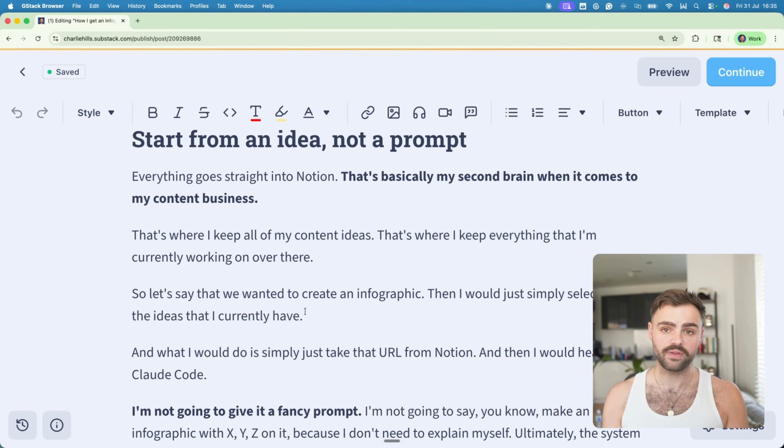But ultimately, the point I want to make for writers online is that if you're a writer, this isn't for you. If you enjoy the craft of writing, then keep doing that. If you're someone like me who prefers to communicate visually, whether that's on camera or with designs and infographics, then this is the perfect solution. And if you're a student, then make sure you don't cheat on your tests.